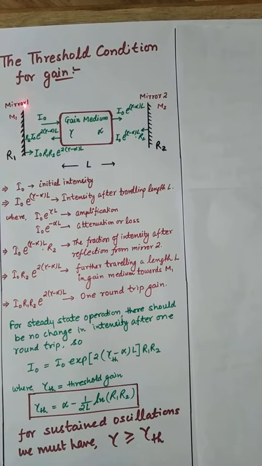Now suppose that our gain medium, which is shown there, is kept inside an optical resonator cavity. The optical resonator cavity consists of two mirrors of high reflectivities R1 and R2, and our gain medium is kept within these two mirrors.